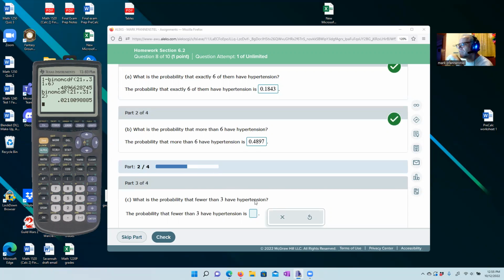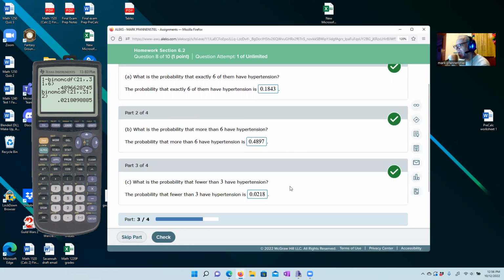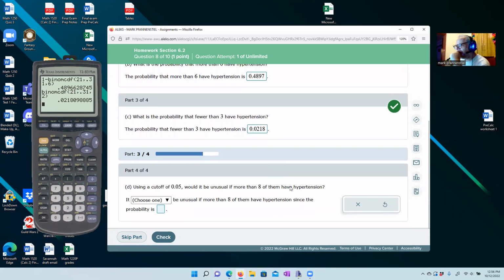0.021809. So to whatever decimal places they want here, 0.0218. Okay, technically 0.0281, but we have to stop somewhere. That's where they want us to stop, 4 decimal places, we're good. Okay, so we'll check. And hooray, we got our check mark, so we're good to go.